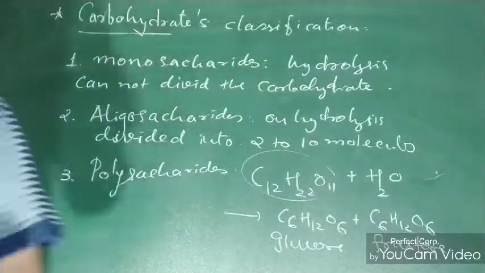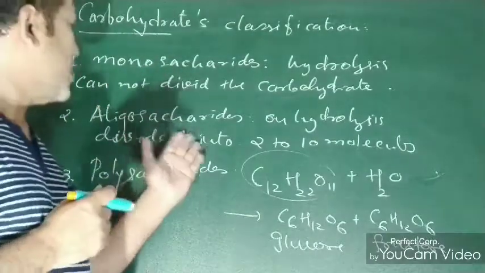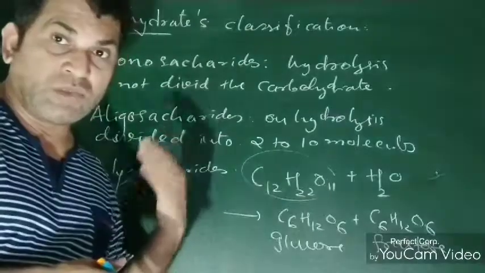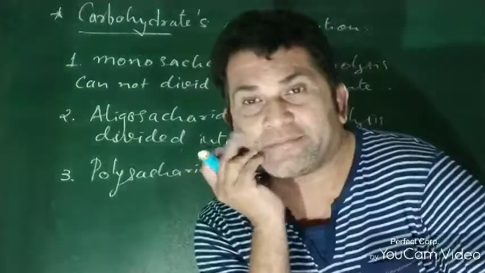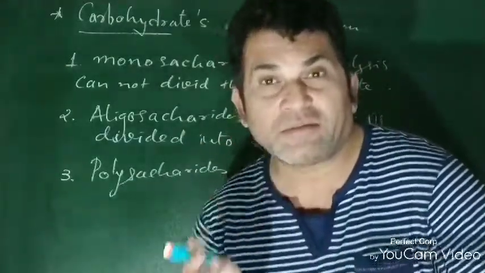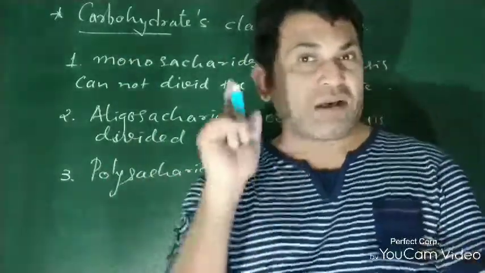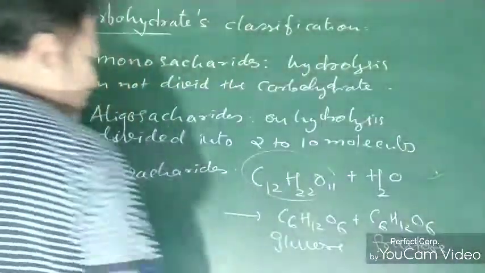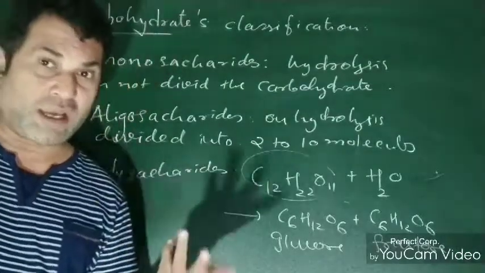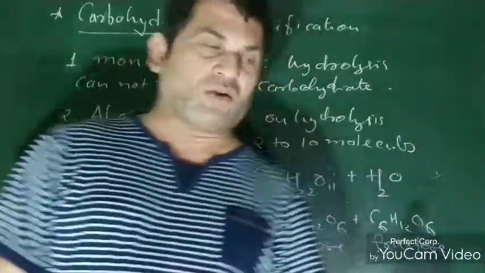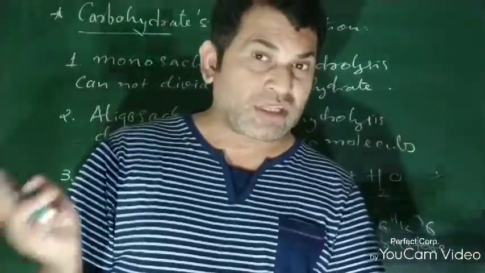So here, when oligosaccharides are divided into 2 to 10 molecules, they are known as disaccharides, trisaccharides, tetrasaccharides, and in general oligosaccharides. So I hope you understand oligosaccharides. Now here I have given the example of sucrose, and also the example of lactose. Lactose is divided into two glucose. Here we get glucose and fructose, but instead lactose divides into two glucose. So this is also a disaccharide.